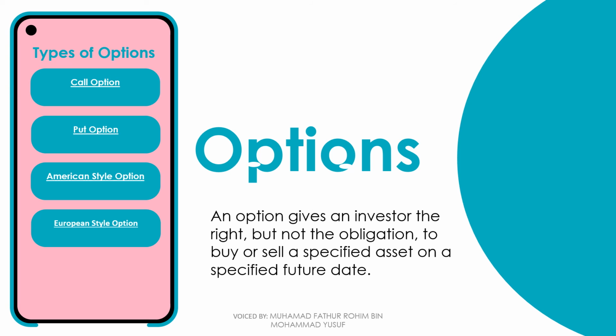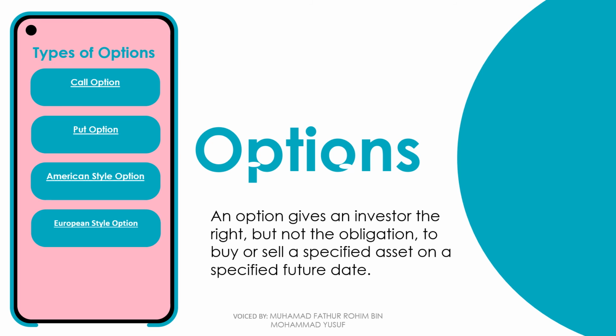Firstly, a call option gives the right to buy a specified asset on a specified date in the future for a certain price but not the obligation to do so. Secondly, a put option gives the right to sell a specified asset on a specified date in the future for a certain price but not the obligation to do so.